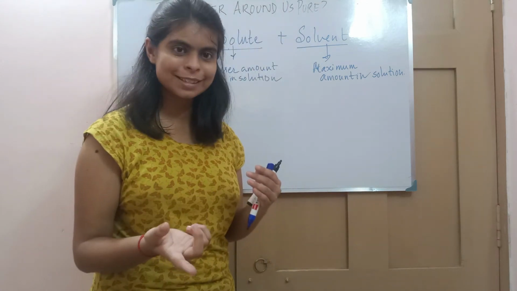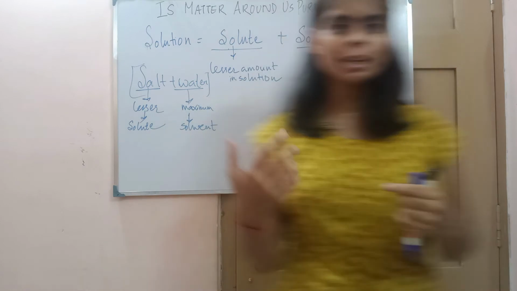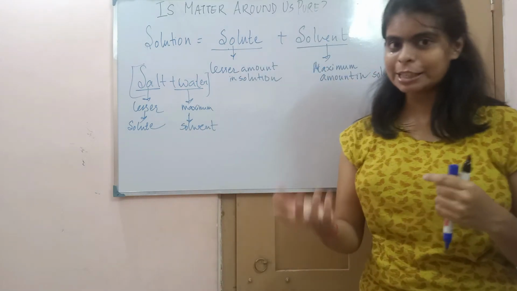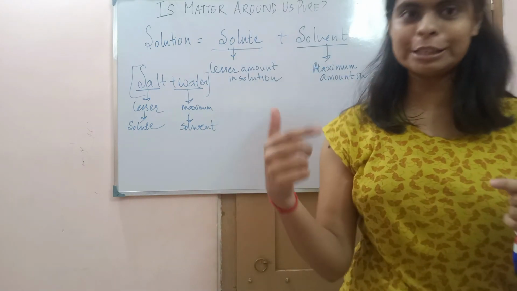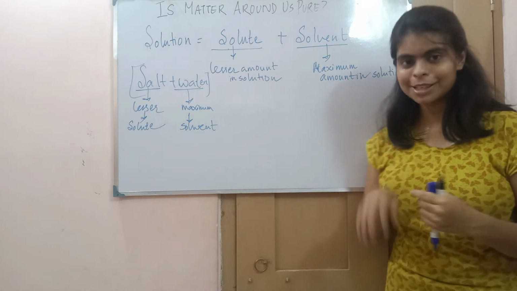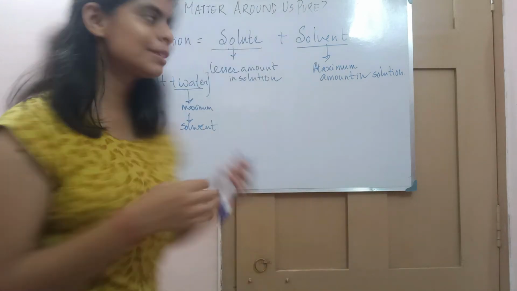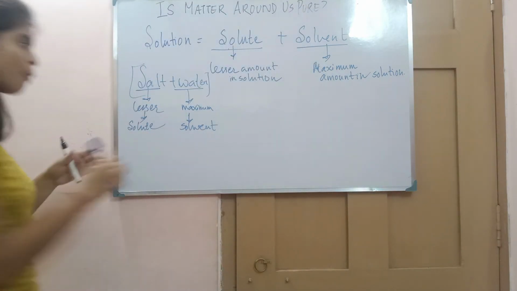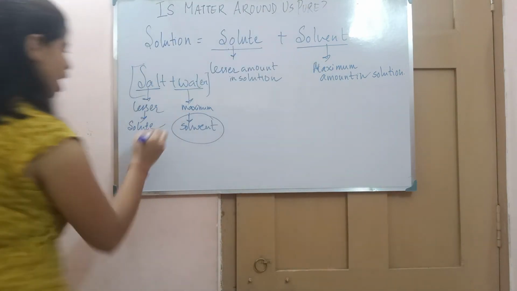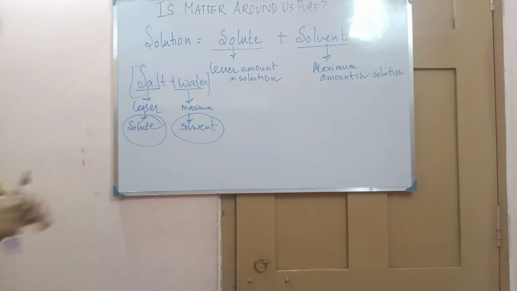No, we don't say that. না আমরা এটাও বলি না যে চিনি জলে গুলে গেছে, বাট আমরা এটা বলি না যে জল চিনির মধ্যে গুলে গেছে, এটা বলি না. The vice versa is not true. So here, since water is maximum amount, here water acts as a solvent and sugar is acting as a solute.